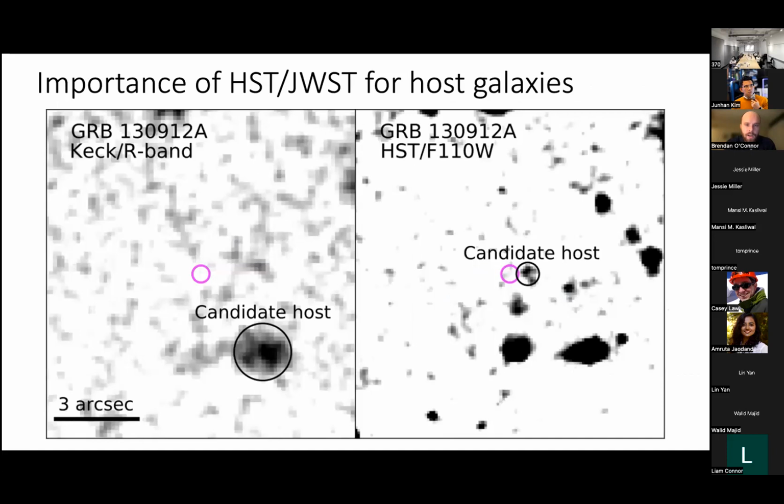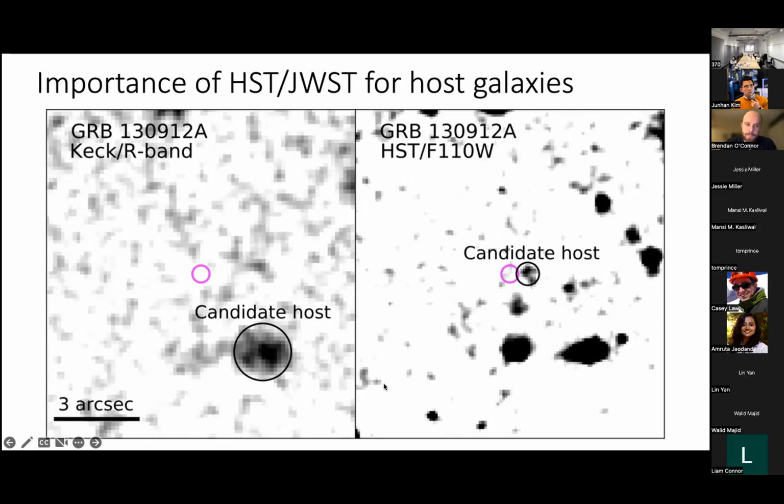But I just also want to plug GW170817 and HST, because I think they're really important for solving this high redshift GRB thing. And on the left, we see GRB130912A. This is the image I showed earlier, but I didn't show the HST imaging. So when we look in the optical, we don't see anything. When we look in HST to a similar depth, we see a candidate host galaxy.